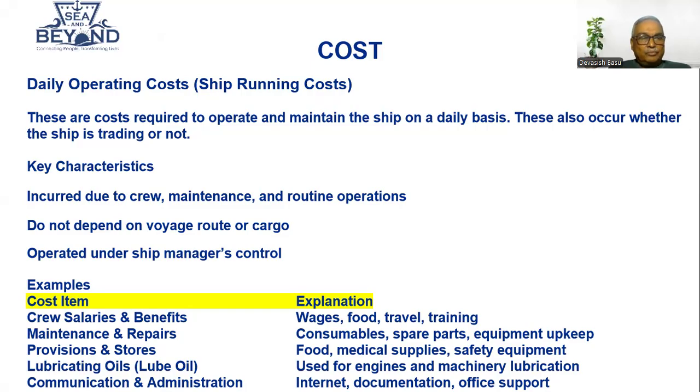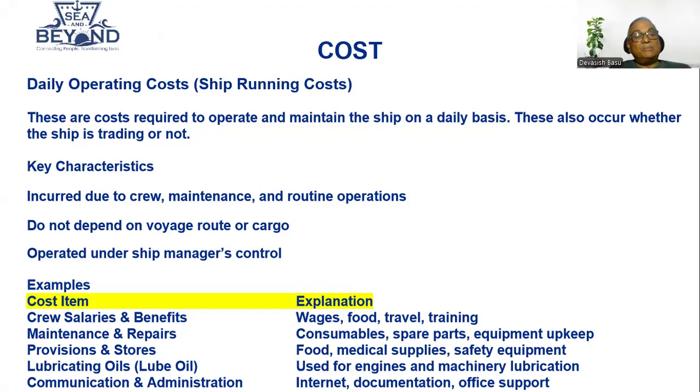Sometimes, commercially, the expenses may change. We will talk about it later. For a particular route, you may have a little more expense, like when you are going through a high risk area. In that case, you possibly need to have armed guards on board. That is not on all voyages. But in a particular voyage, if your vessel is passing through that area, say the Red Sea or the Gulf of Aden, you have to have armed guards on board.